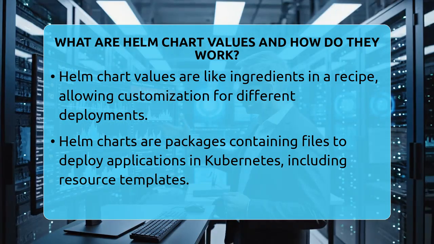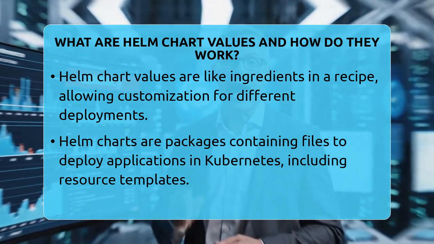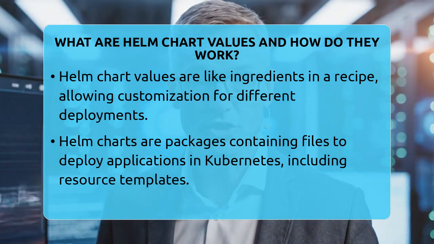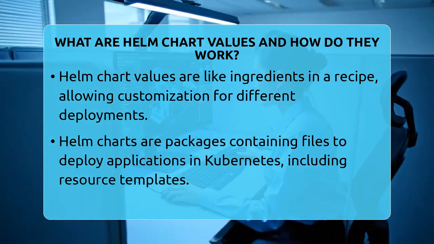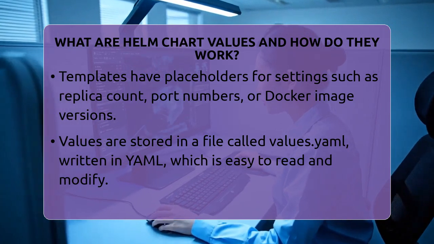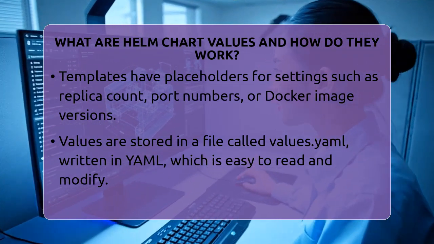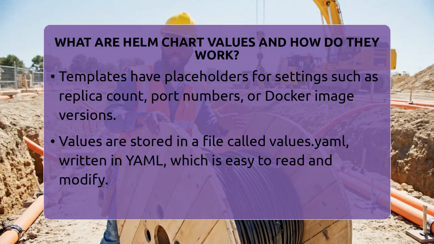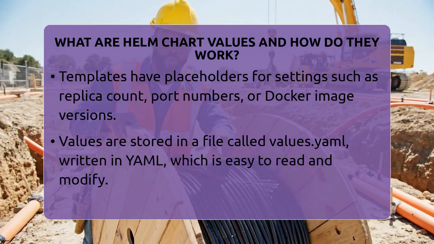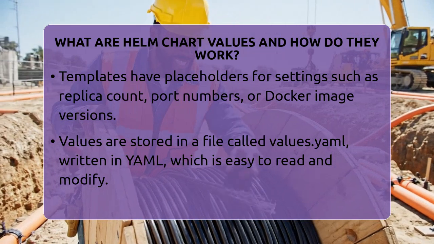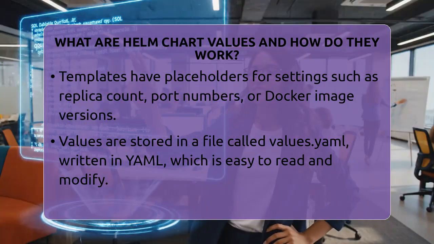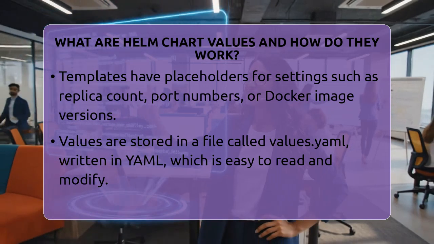Now, these templates have placeholders for various settings, such as how many copies of an application to run or which version of a Docker container to use. Helm chart values are the specific inputs that fill in these placeholders. They are stored in a file called values YAML, which is written in a language called YAML that is easy to read and write. For example, you might set the number of replicas to 3, specify a particular port number, or choose a certain Docker image tag.